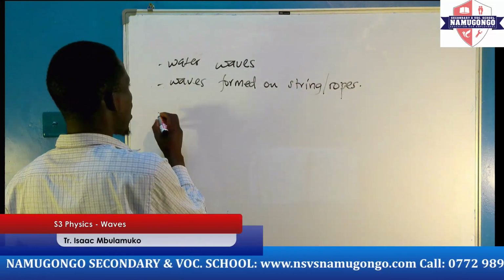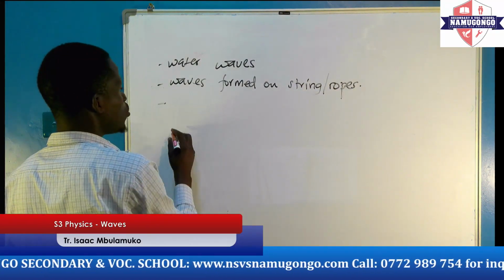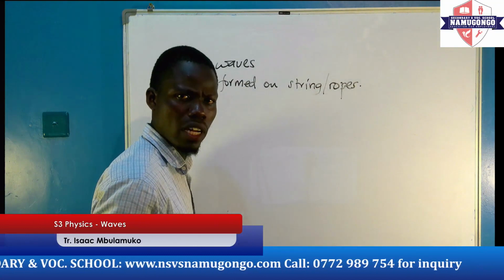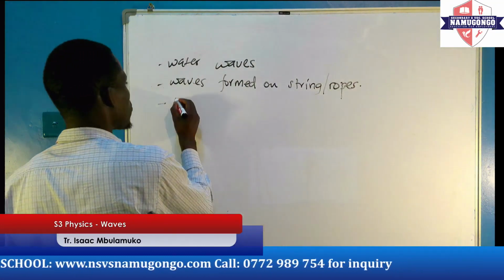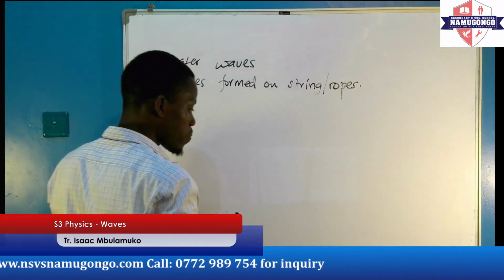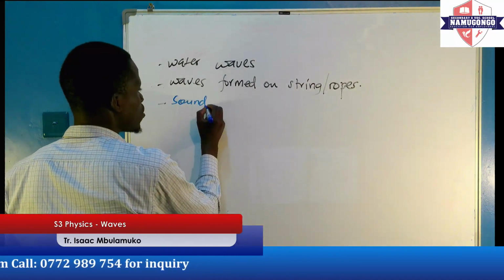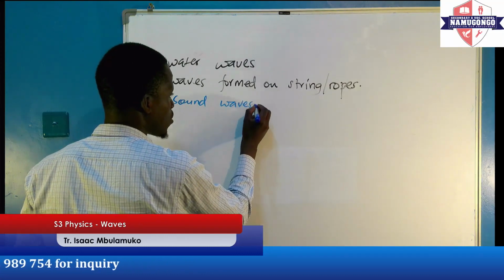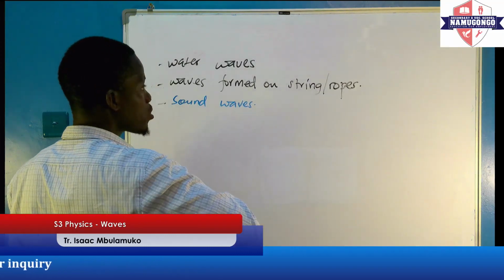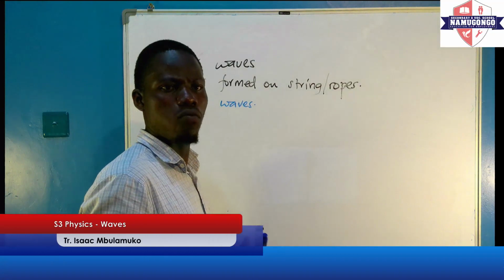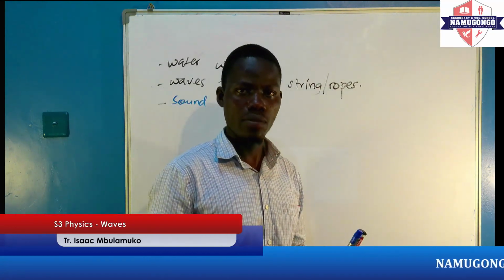We can also have waves that are formed due to vibrating objects like drums. So these are the sound what? Sound waves. So we also have sound waves. So with these 3 examples, we can get an idea of what a wave is.